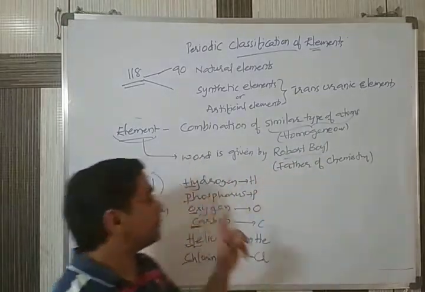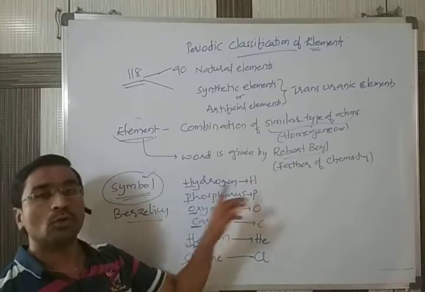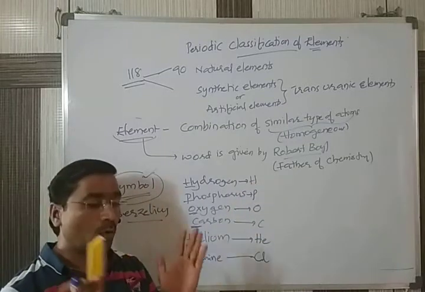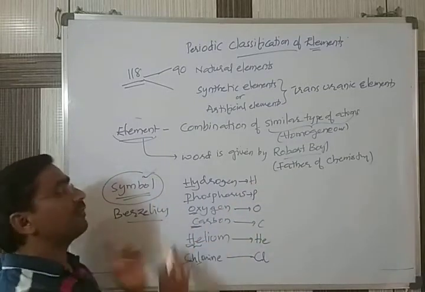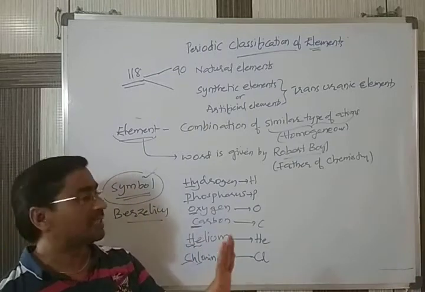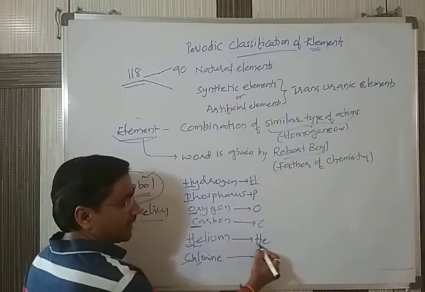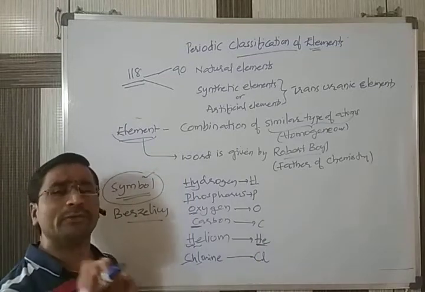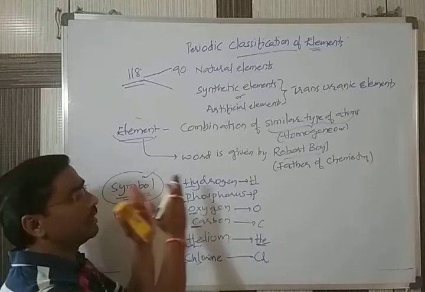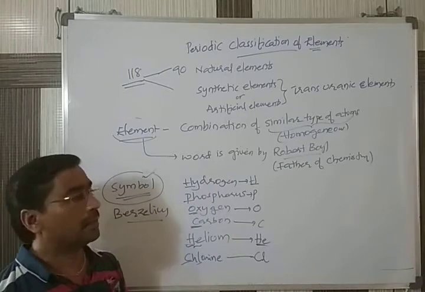All 118 elements will have their different symbol. And do remember, the symbol of one element does not coincide with the symbol of another element. There will be a differentiation. We should not get confused. Sir, H is there, here H is there. A small letter is there, a difference to differentiate one element from the other.